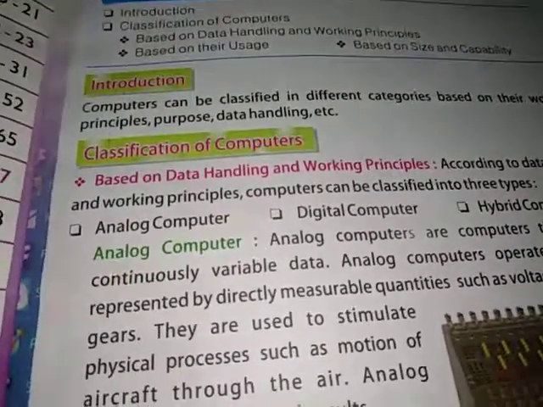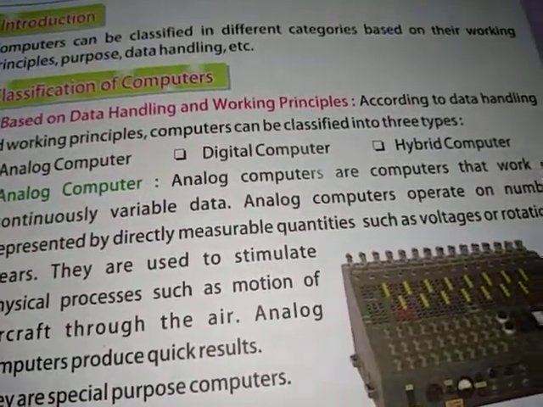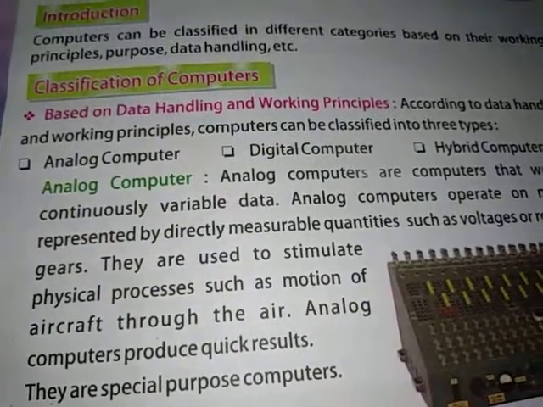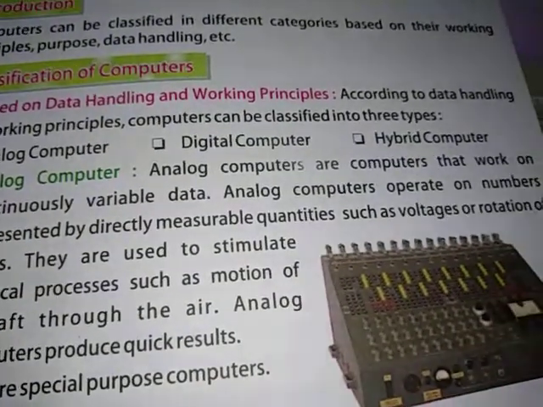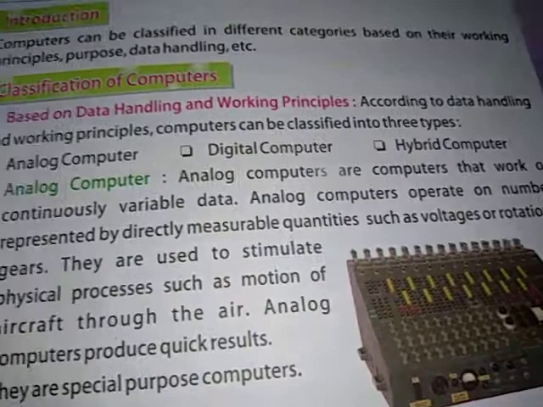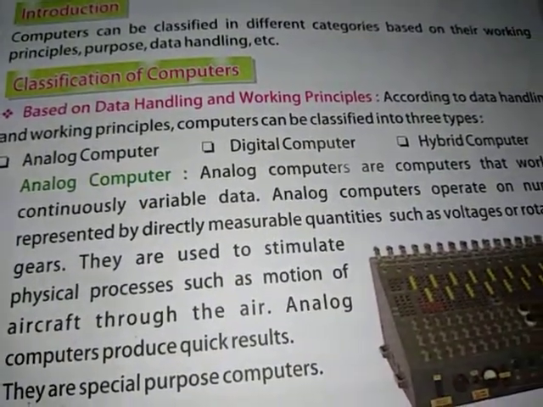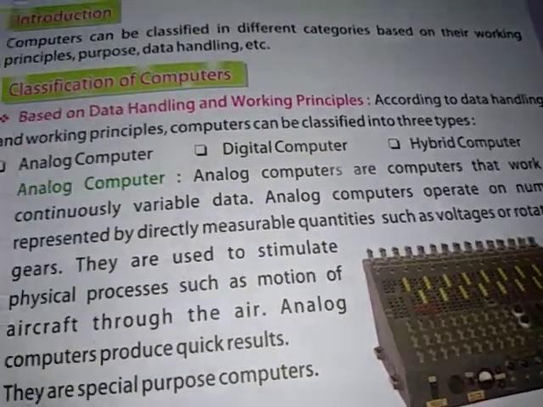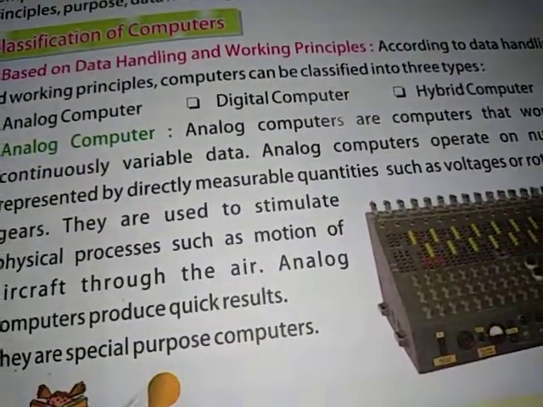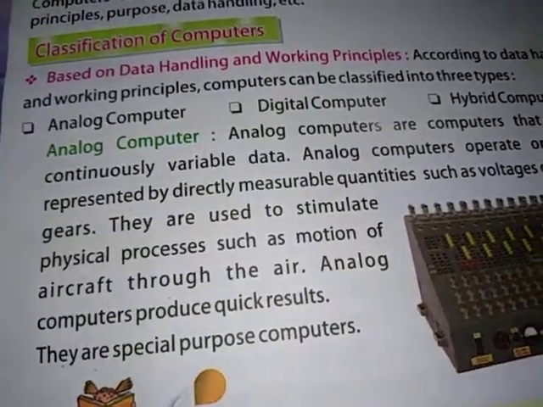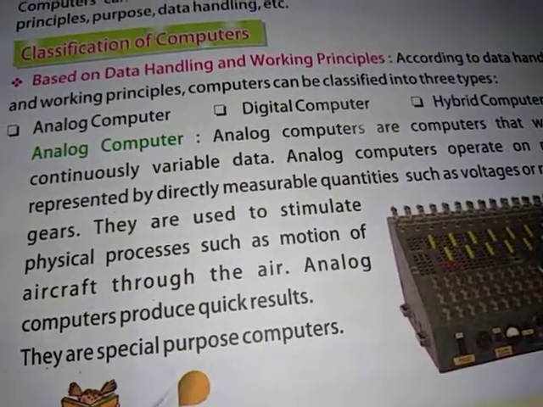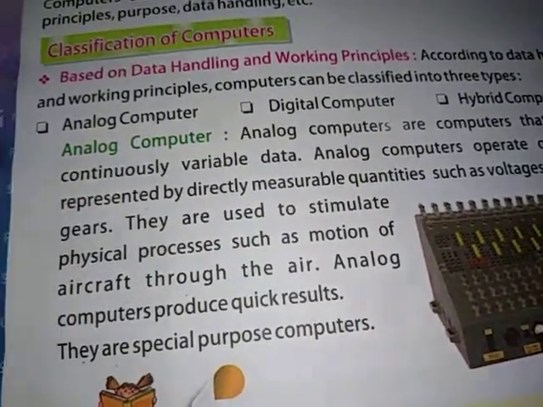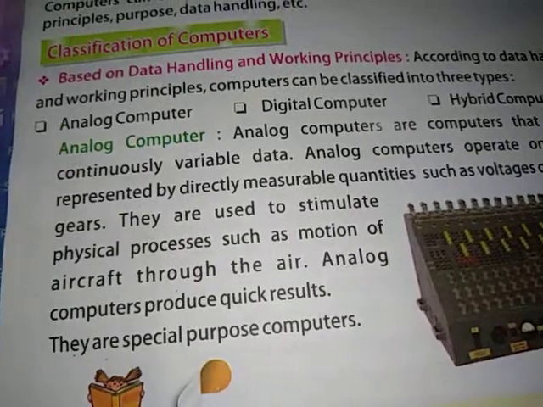Now let's see what is analog computer. Analog computers are computers that work on continuously variable data. Analog computers operate on numbers represented by directly measurable quantities such as voltages or rotation of gears. They are used to simulate physical processes such as motion of aircraft through the air. Analog computers produce quick results. They are special purpose computers.